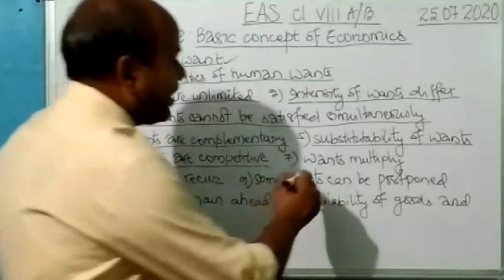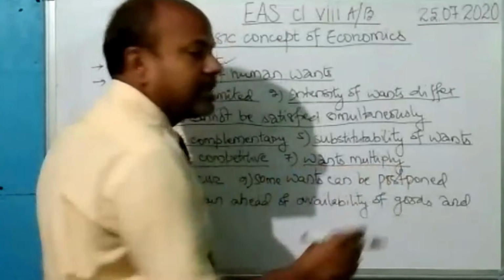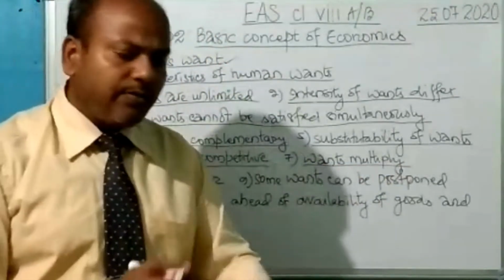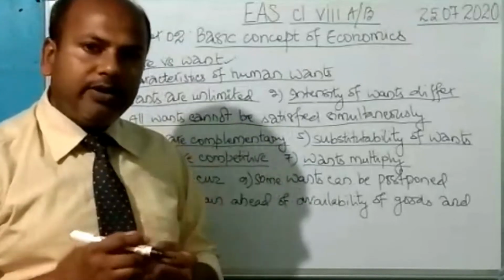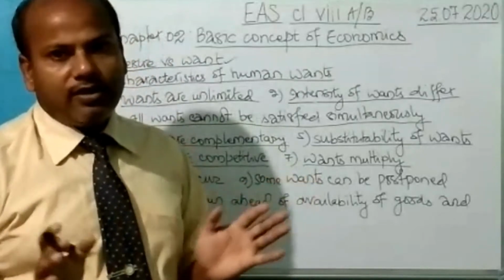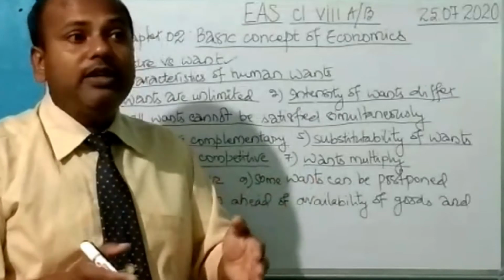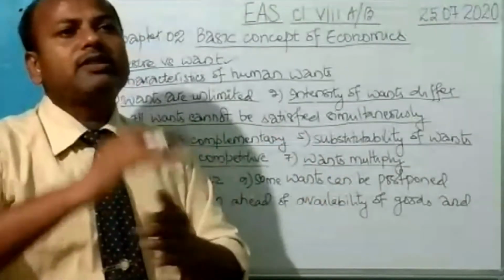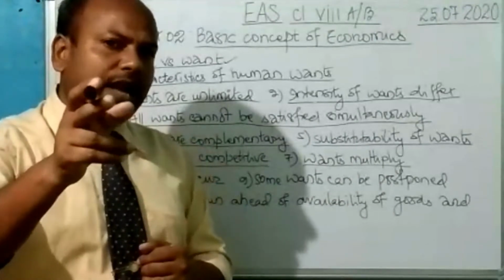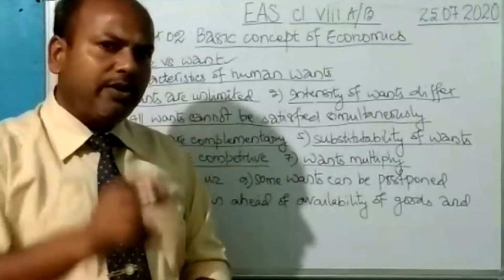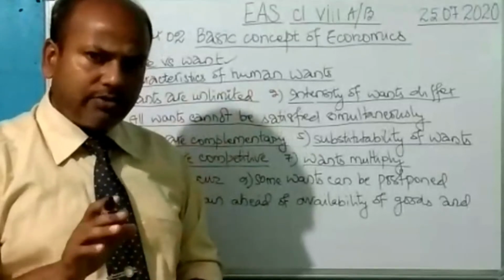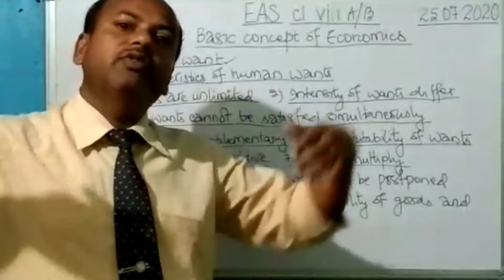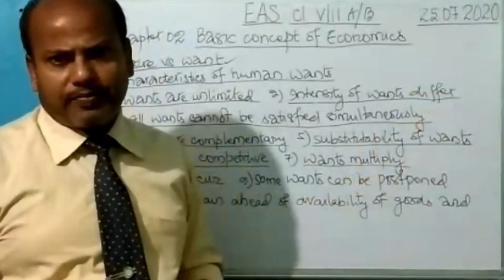Next, wants multiply. Wants multiply means the wants keep on increasing over the passage of time. When you were a small baby, what did you require? A diaper and some milk. That's all. But when you started walking, when you started coming to school, do you see that the wants have increased now? Did you want the laptop or the mobile when you were a small baby or in primary school? No, today you require. And when you reach the college level, your wants will further multiply. It will keep on increasing.